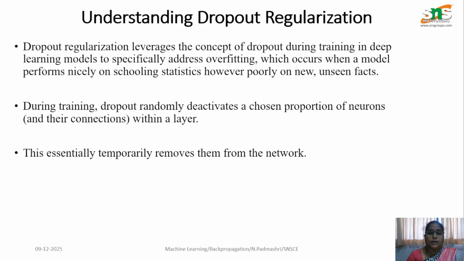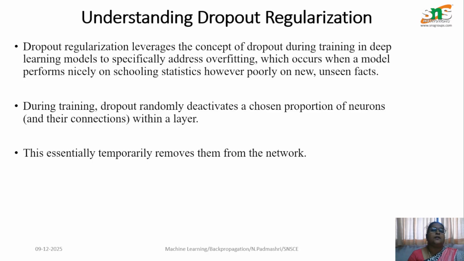I am going to give a recap of my previous video. What is dropout regularization? During any training process, the dropout randomly deactivates particular chosen neurons, which will be dropped out and the connections will be terminated within a layer, which means the neurons are dead. When we say the neurons are alive, it means the neurons are able to transfer the data from one layer to another layer. If we say the neurons are dead, it means the neurons cannot transfer anything. That can be checked by using the activation function.